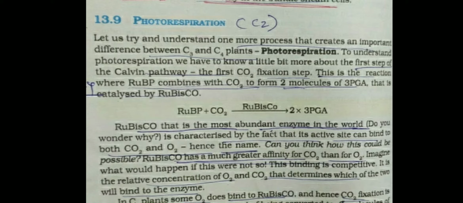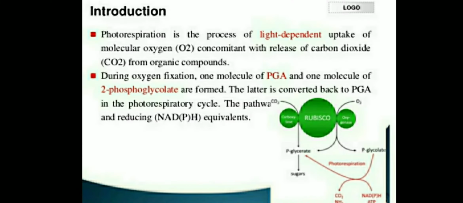Let's now discuss photorespiration. Students, what is photorespiration? It is a light dependent process. In this process, uptake of oxygen and release of carbon dioxide occur from the organic compound. It means it is the process which occurs in the presence of light, and here an oxygen molecule is taken up or used and CO2 is released.